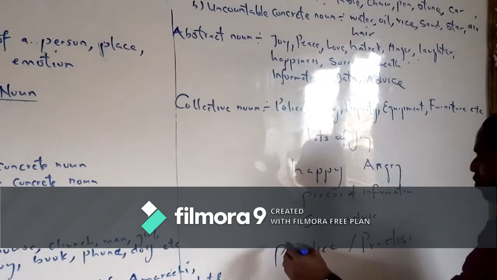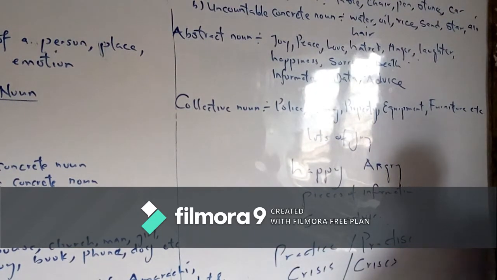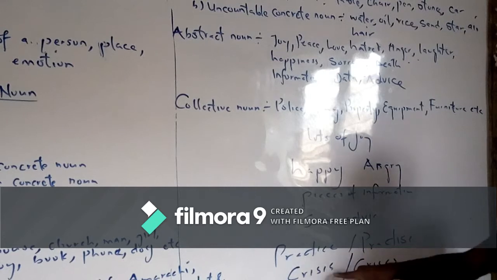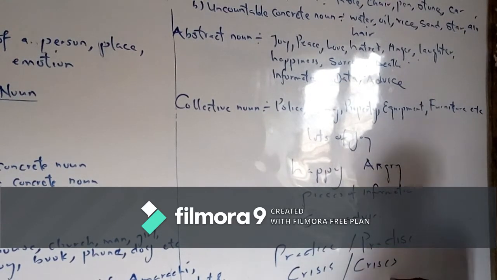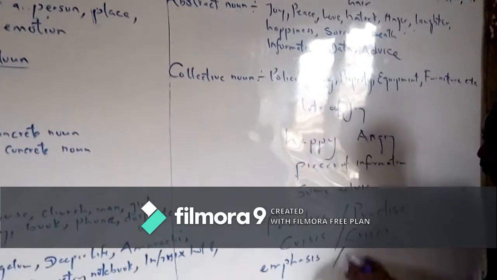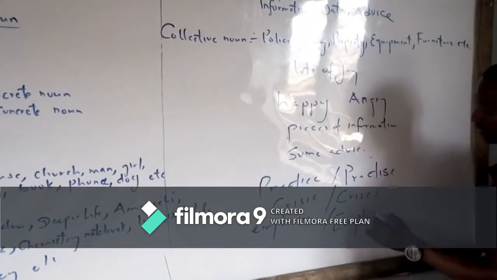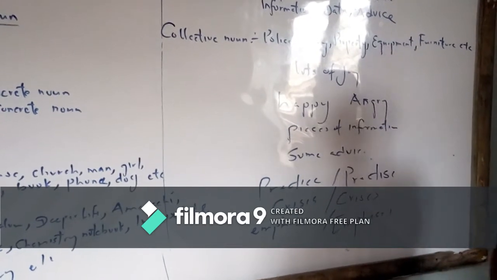We have something like crisis and crises. Sometimes when you see ISIS, it's singular. To make it plural, we change it to SES, just like emphasis. Then the plural of emphasis is emphases. I will later come back to this topic.